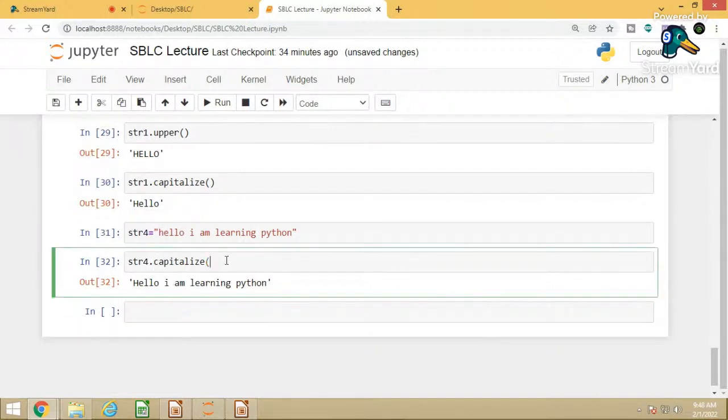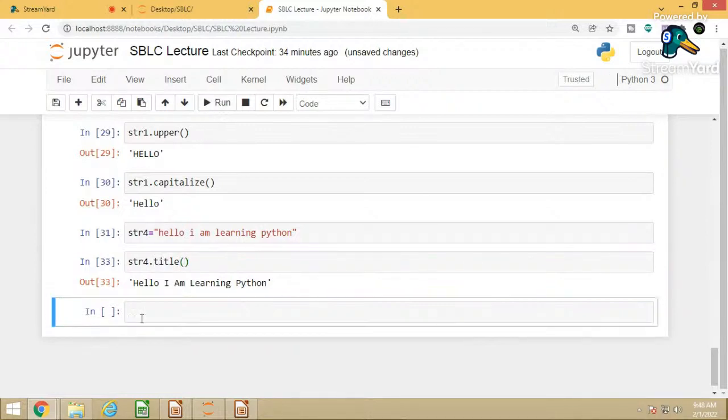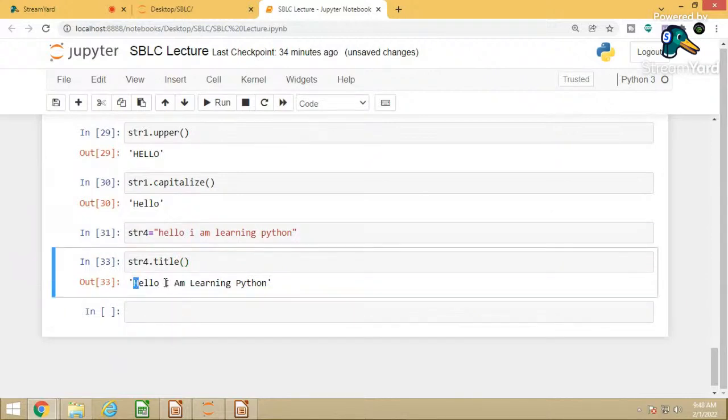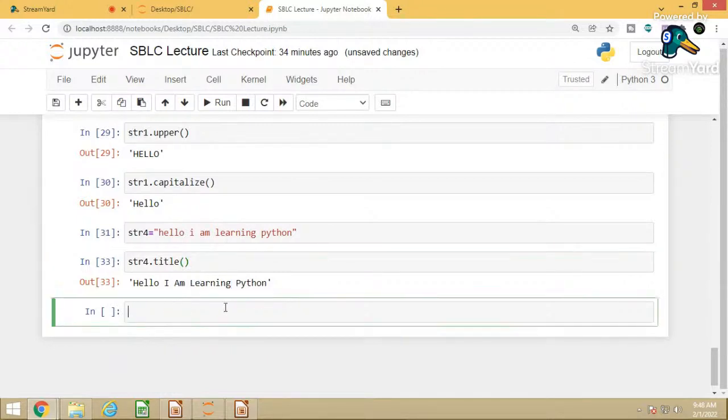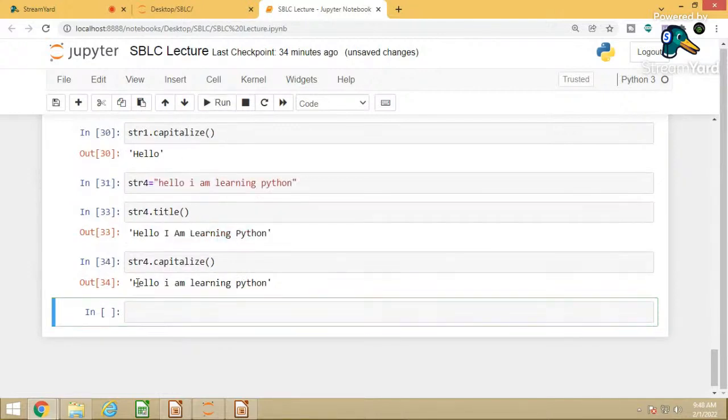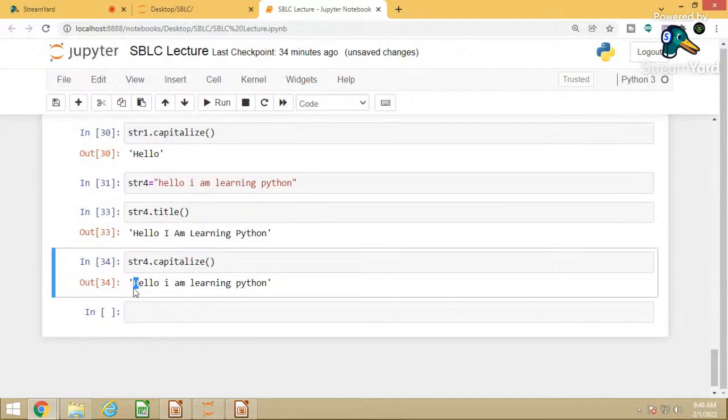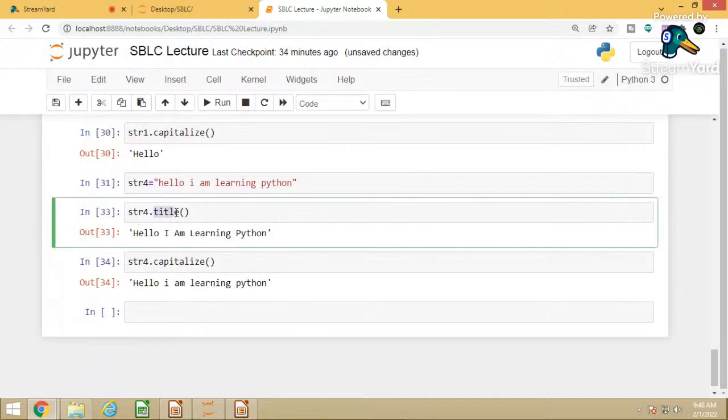There is one more function, that is title case. I think title. So you can see in case of title, the first letter of every word will be capitalized. This is the difference between capitalize and title. String 4 dot capitalize will not have many changes, only the starting letter of this particular string will be capitalized. All other values will remain the same. But in case of title case, every letter of every word will be capitalized.